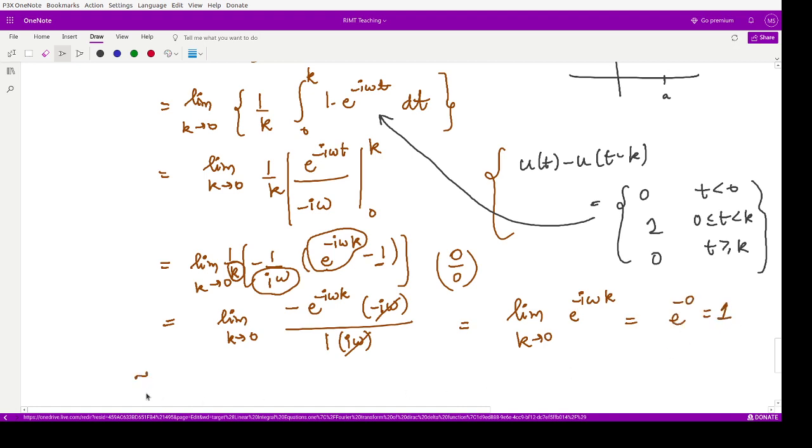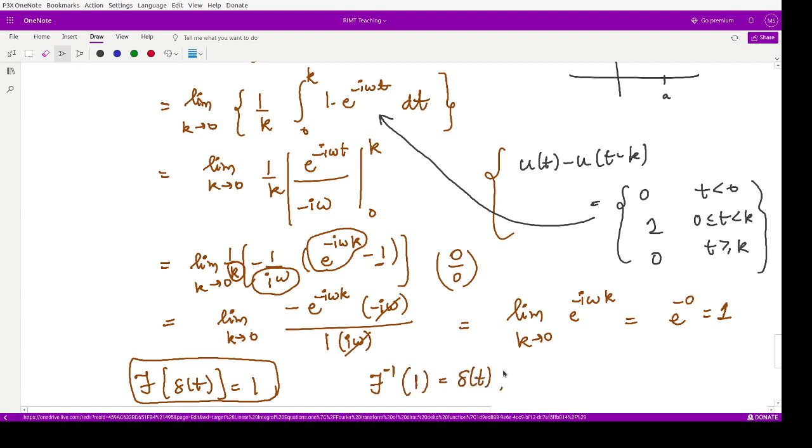So from here we obtain that the Fourier transform of delta of t is equal to 1. This is one formula that one should remember. Moreover, from here we can also say that the inverse Fourier transform of the number 1 is equal to the Dirac delta function. This is also an important result.